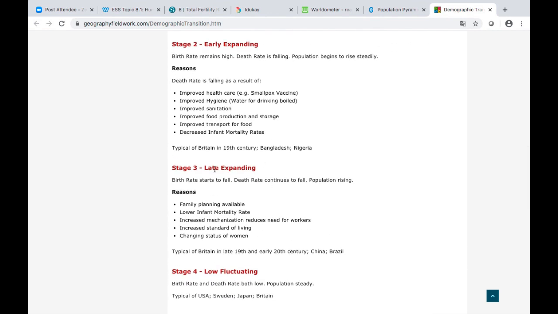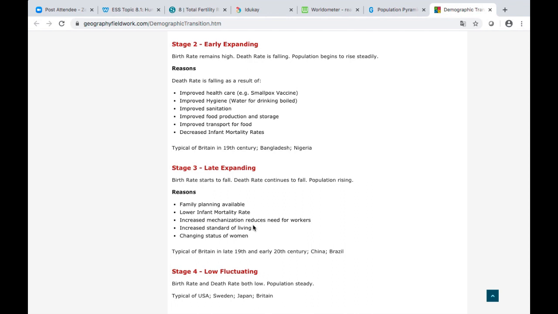Stage 3, late expanding: birth rate starts to fall. Death rate continues to fall, so people are not being born, people are not dying, so population is rising. Why? Let's see. Family planning is available, so no more kids. Lower infant mortality rate. Increased mechanization reduces the need for workers.